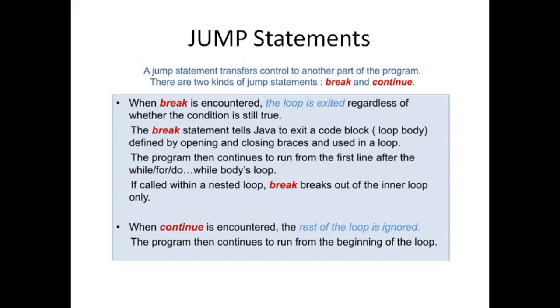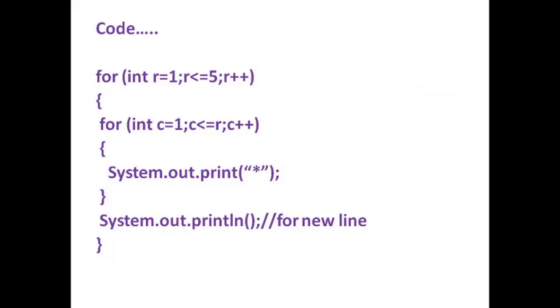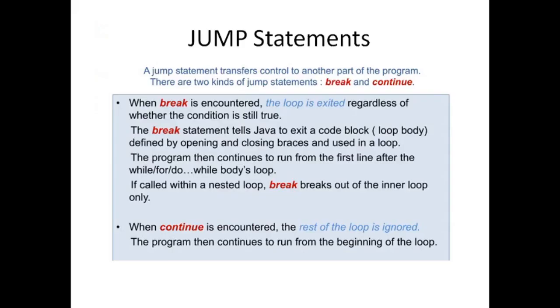Now, what are jump statements? As we have seen in this example, the whole for loops are getting executed. This internal loop is also getting executed the number of times it is scheduled, and the outer loop is also getting executed here 5 times. Okay, so we haven't stopped or jumped out of a particular loop. So we will discuss this thing.